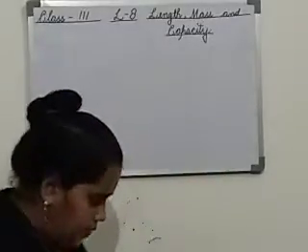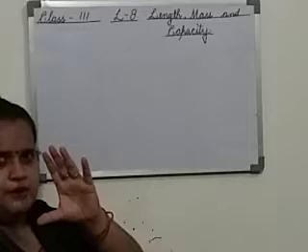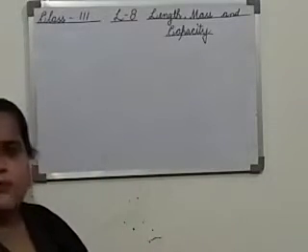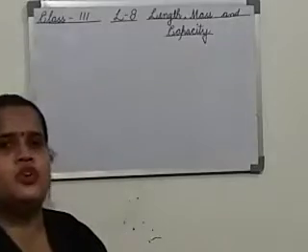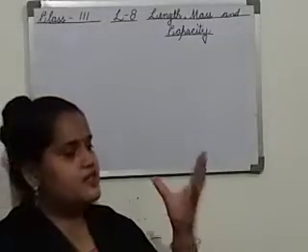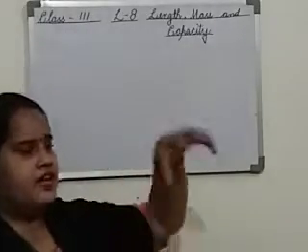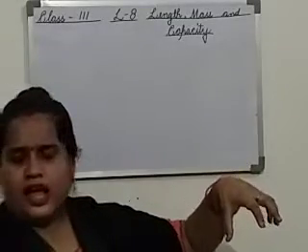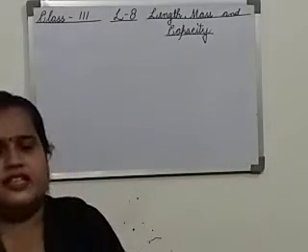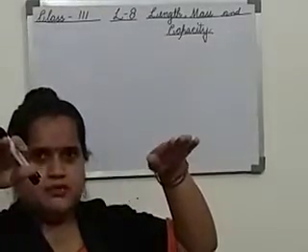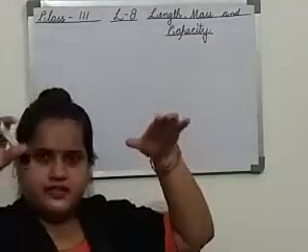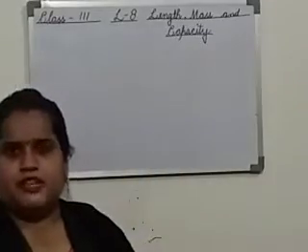Over there they keep some weight on one side and the objects which we have to take on the other side. Suppose we tell them to give us 1 kg of potato, so what do they do? Firstly, they keep the weight of 1 kg on one side and then they keep the potatoes on the other side. And when both sides are balanced, at the same level, then they give us 1 kg of potato.